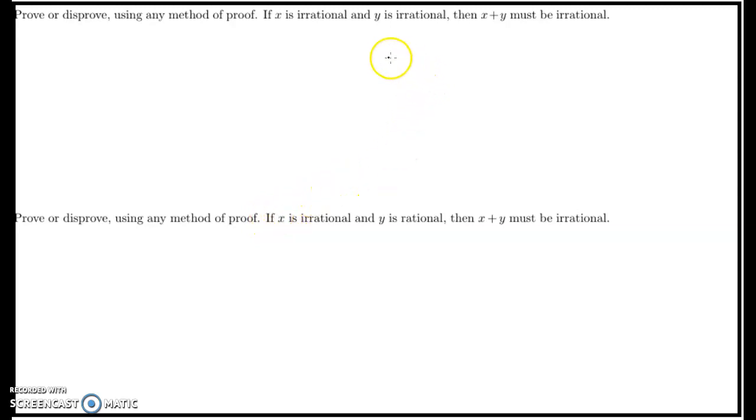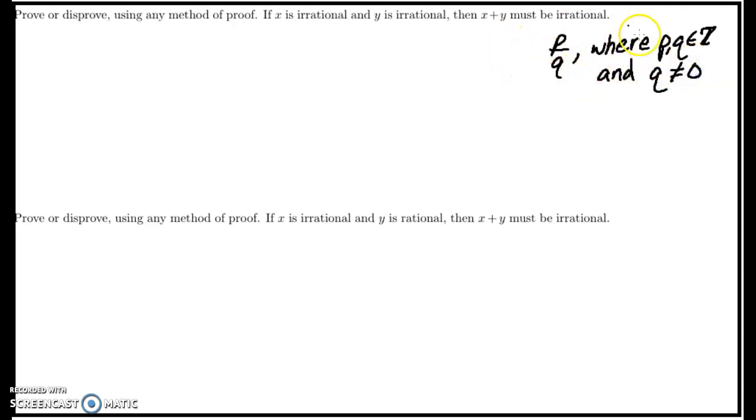Okay, so the first thing I'm doing here in proofs with rationals and irrationals, I'm reminding myself again, what are the definitions of rationals or irrationals? So a rational number is a number of the form p over q, where p and q are integers, and q is not equal to 0. So that's a rational number. Irrational would be any real number that can't be written in this form of a ratio of two integers. So this is rational and irrational.